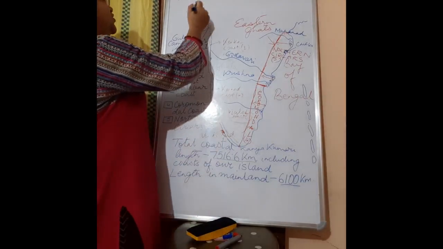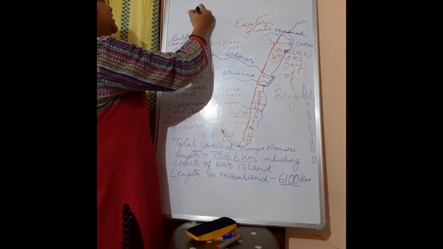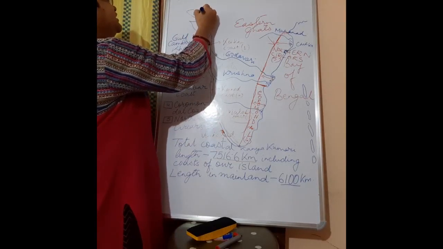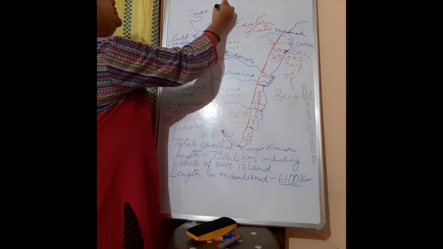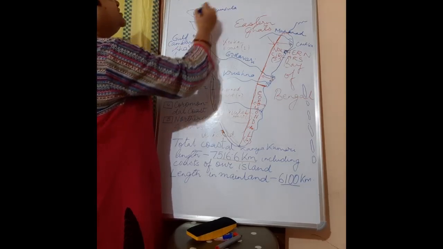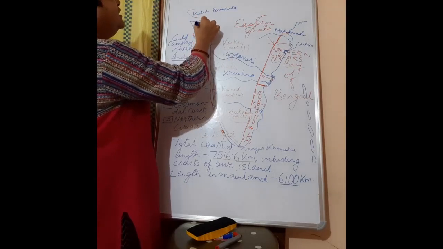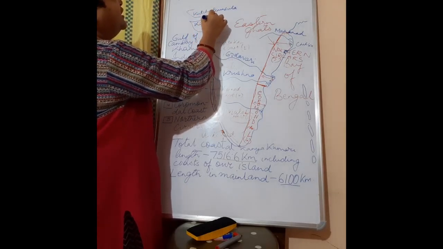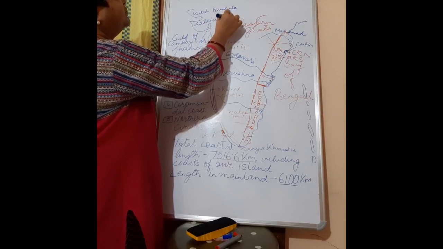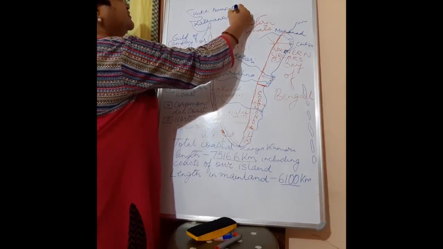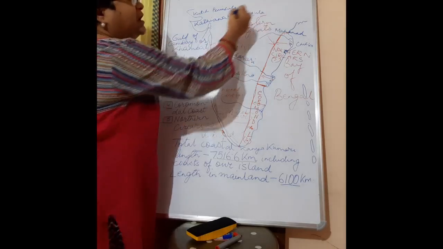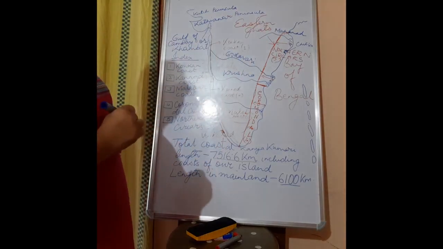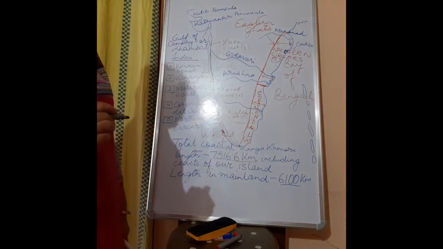Now you must be knowing, children, this portion is known as the Kutch Peninsula, and this part is known as Kathiawar Peninsula. Now this Kutch Peninsula and Kathiawar Peninsula belong to Gujarat.